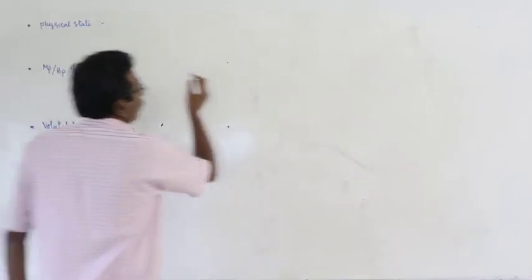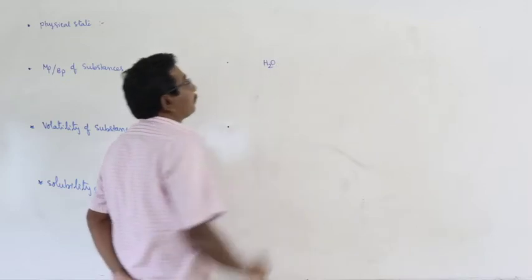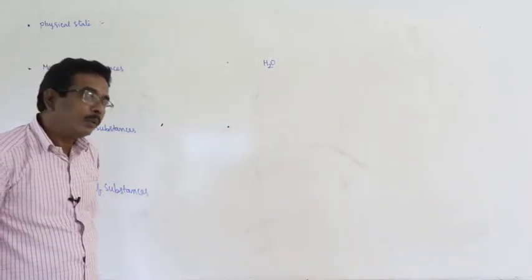Here the best example, let us consider water.